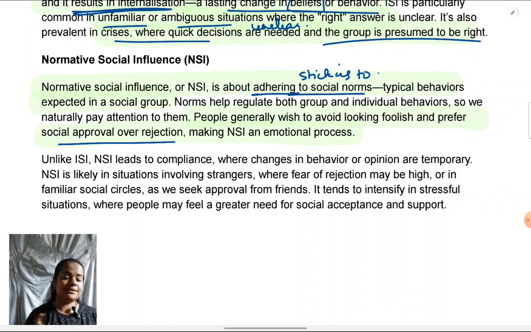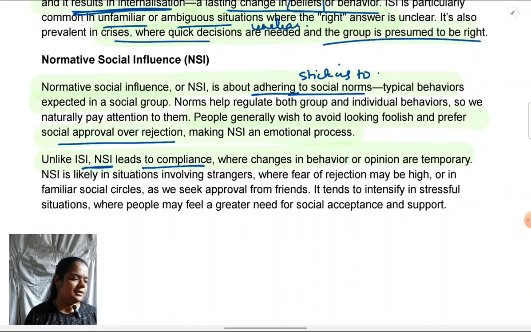I just wanted to give you an example of how it can result in expressed attitude shift. Also, on the surface, we show as if our attitudes have changed along with the majority. As we've seen already, NSI will result in compliance more than internalization. It cannot result in internalization because merely out of pressure that is being exerted by the group, your internal opinions cannot change. For opinions to change or for a genuine attitude shift, information is always needed. So, merely facing pressure from the group cannot give you information. So, it will result in compliance.